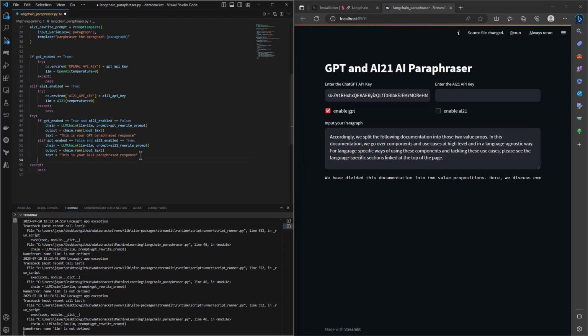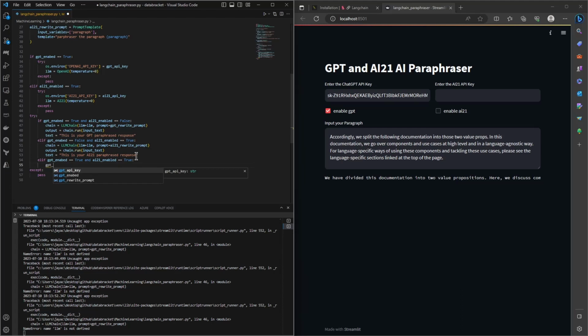And lastly, if both are enabled, I'll say if GPT enabled true and AI21 enabled true. Okay, if this is true as well, let's define our LLMs again here.